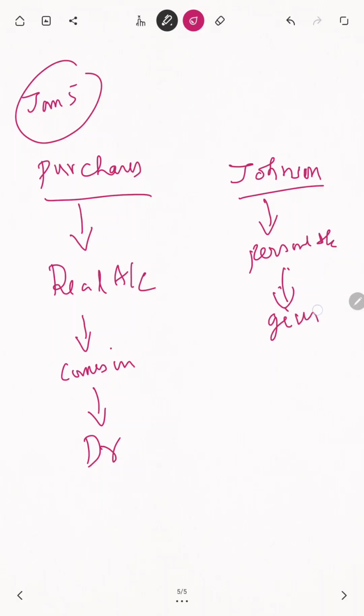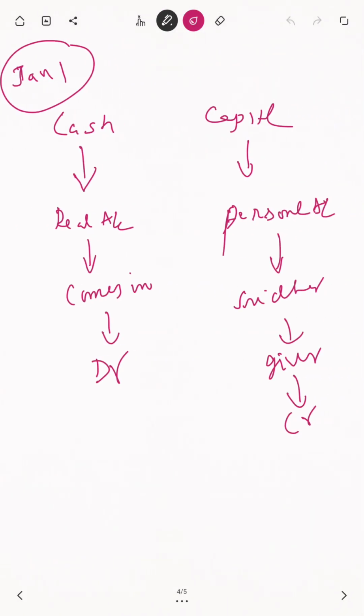So Johnson is the giver for Sridhar and Co. That's why giver. What is the rule telling? Debit the item that comes in, credit the item that goes out. So one is debit, another one is credit. Correct? Which one is debit? Purchase account is debit and Johnson account is credit. I have given a nice explanation for this. You just go.